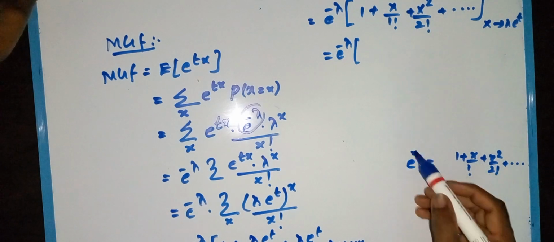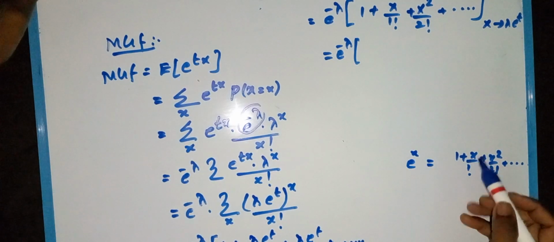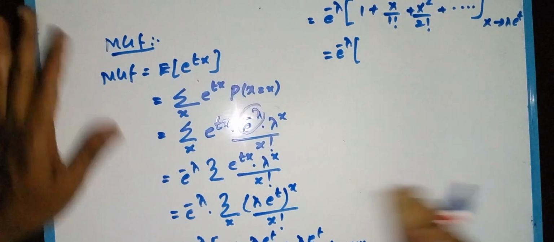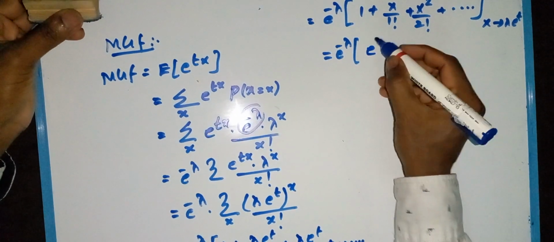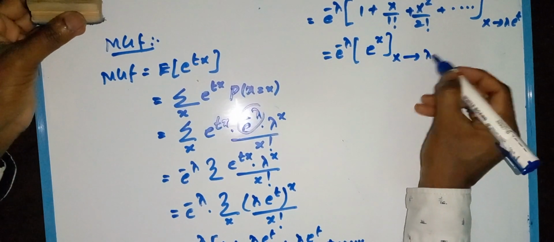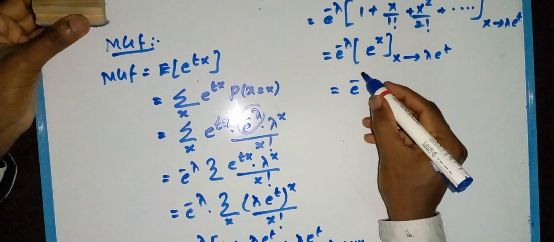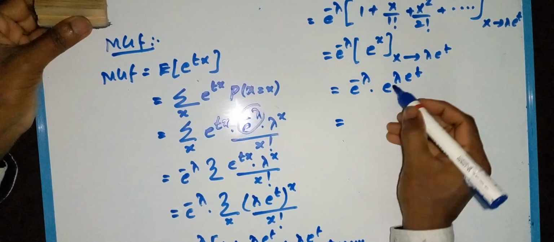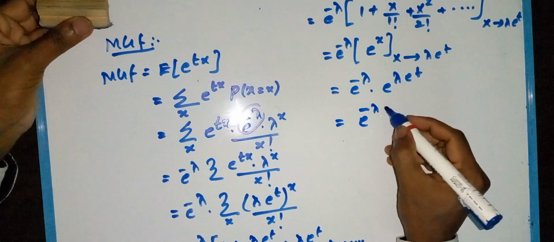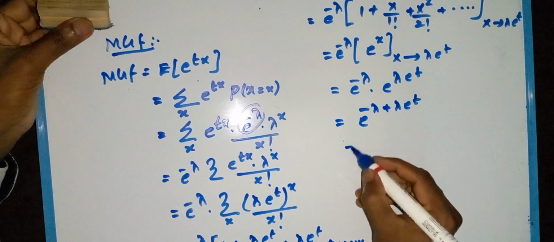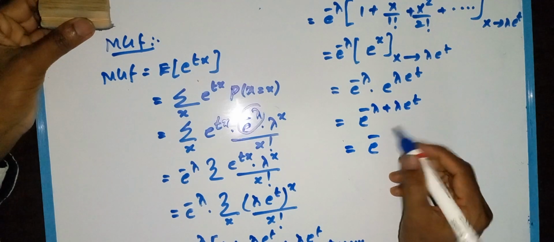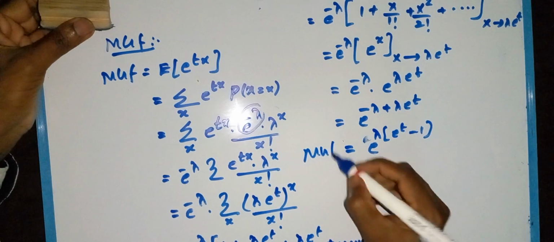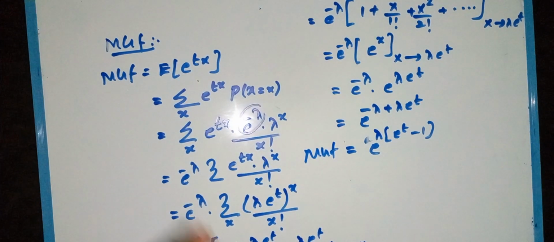The Maclaurin series expansion of e power x is 1 plus x by 1 factorial plus x square by 2 factorial plus etc. We are going to use that here. So x goes to lambda e power t. So that is e power minus lambda times e power lambda e power t, which is e power minus lambda plus lambda into e power t. So that is e power lambda into e power t minus 1. So that is the MGF.